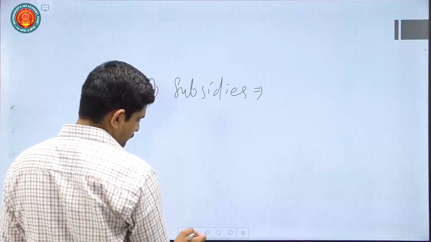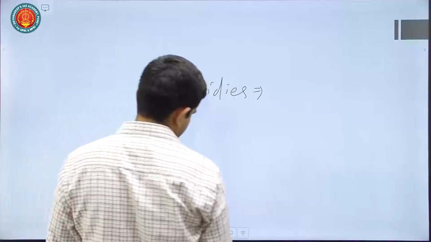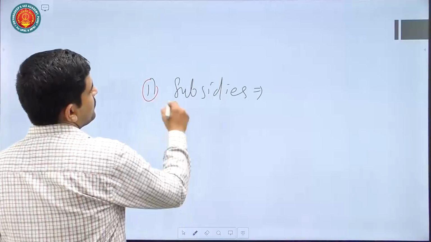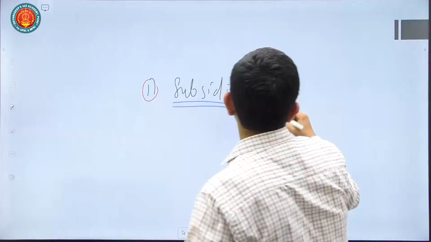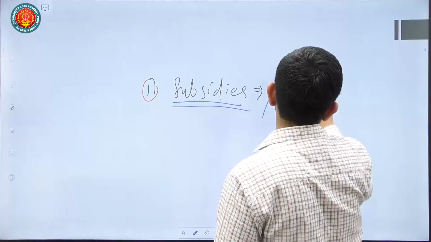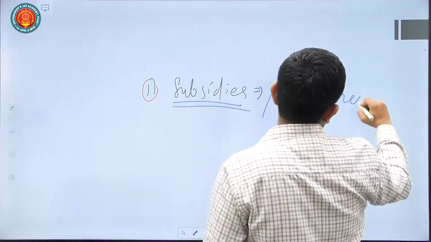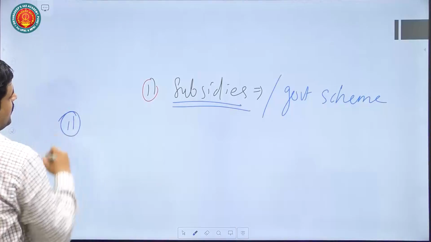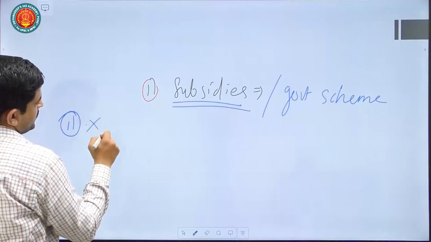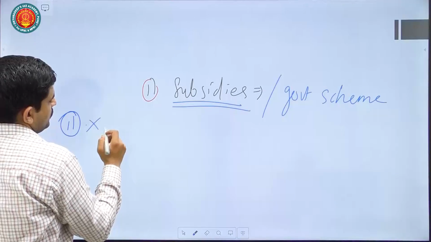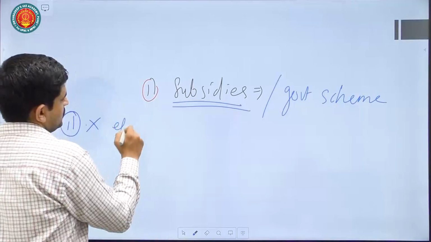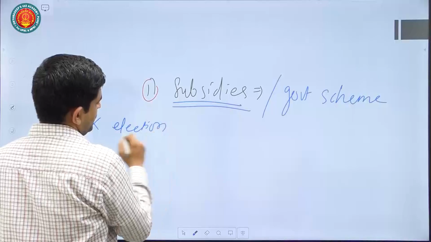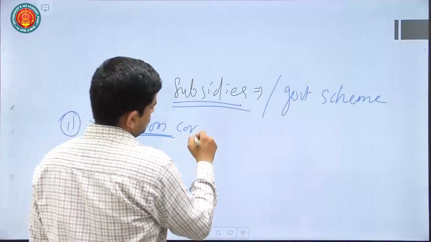People can be deprived of subsidies, and then they will not be able to access government schemes. Then if there is coercion, we are looking at coercion in the form of non-availability of election contestation.